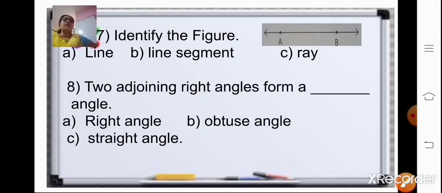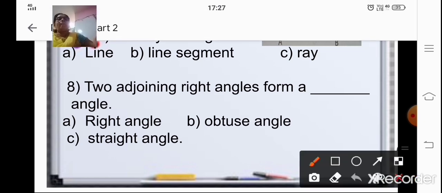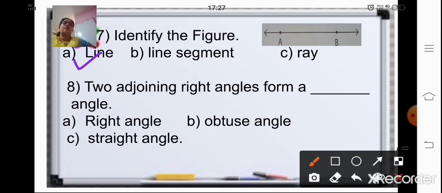Coming to the 7th question, you have to identify the figure. Is it a line segment or a ray? Now here, between points A and B, you can see 2 arrows, so there is no end point. That means it is extending on both sides. A figure which extends on both sides and does not have end points is called a line. So your answer is A1, that is line.